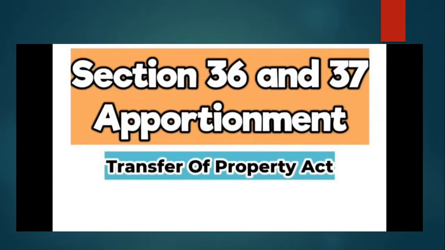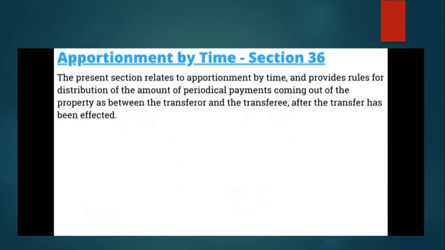Then we will see section 36 and 37 apportionment, that is, the Transfer of Property Act. Apportionment by time, section 36. Basically this section 36 is an apportionment by time, where we can say that it is a distribution of property or a transfer of property from one person to another person.